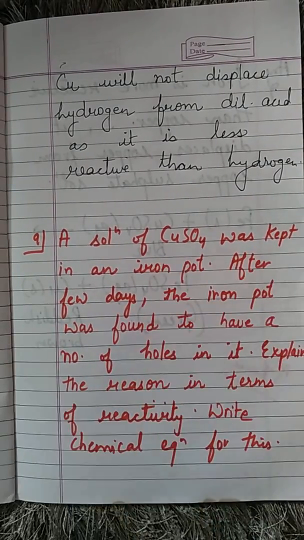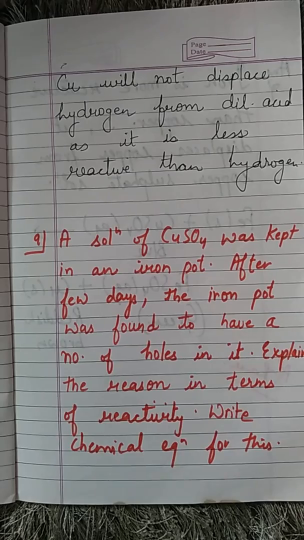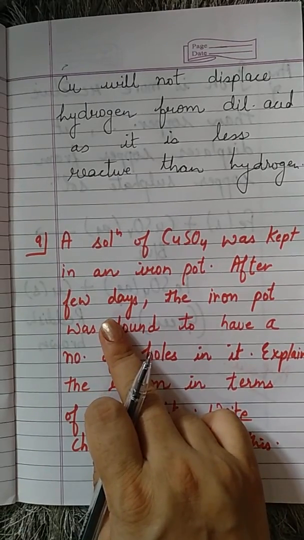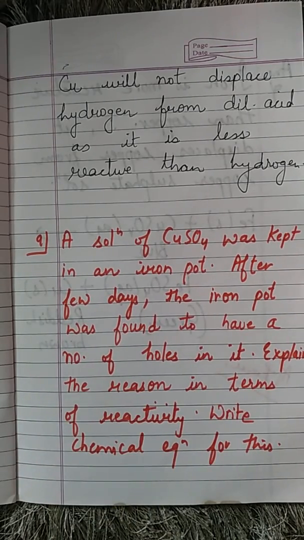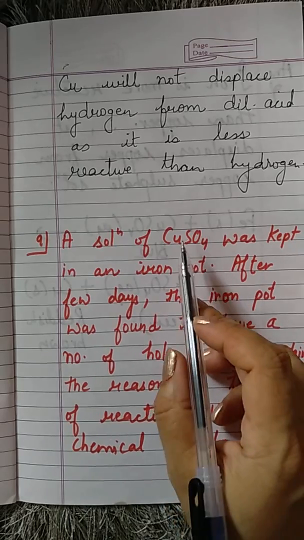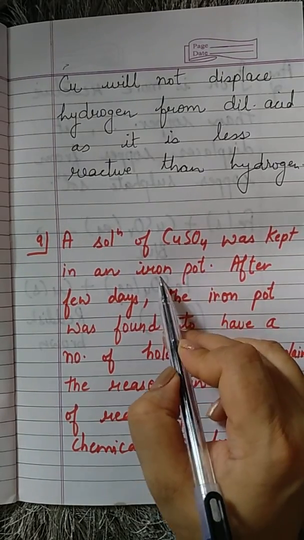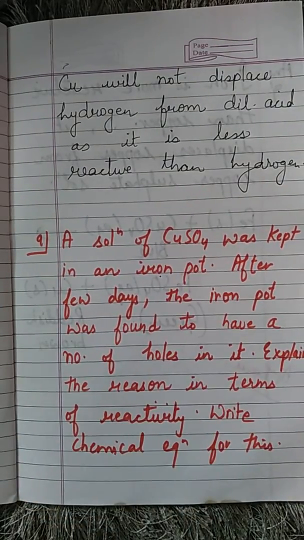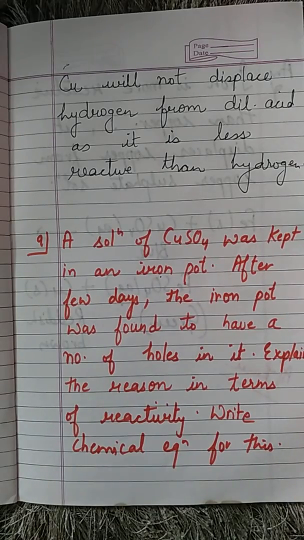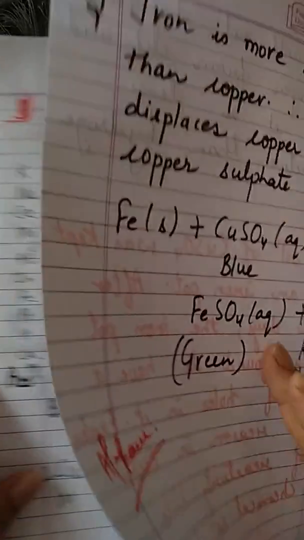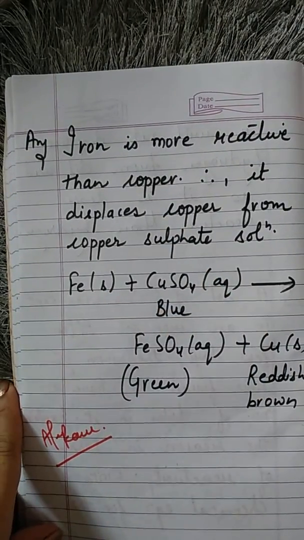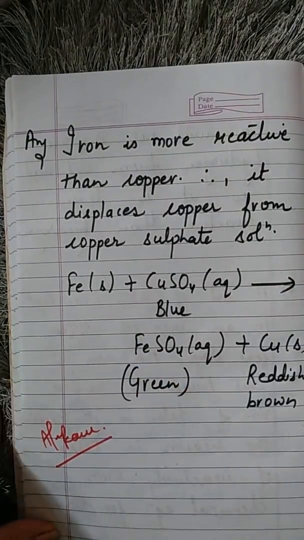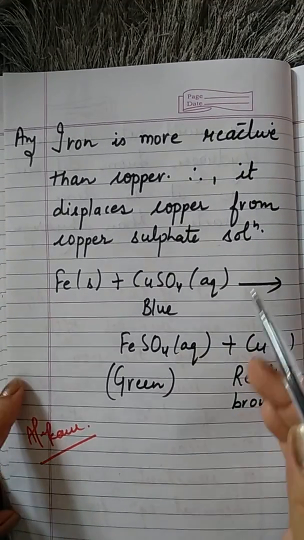Solution of copper sulfate was taken in an iron pot. After a few days, what was observed? Iron pot was found to have a number of holes in it. Now we have to tell why this happens. Definitely, if we store a more reactive metal in a less reactive metal solution, then what will happen? Reaction will be there. Okay, so see, as iron is more reactive than copper, it displaces copper from copper sulfate solution, and the reaction is as below.